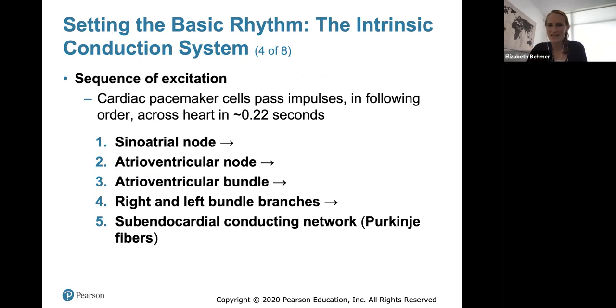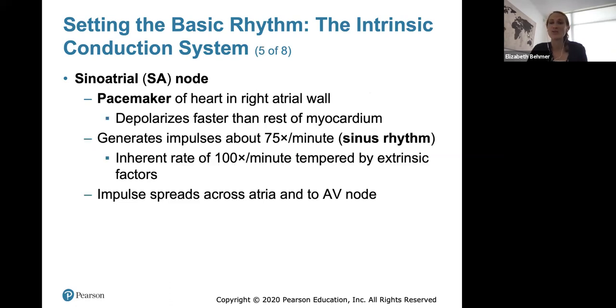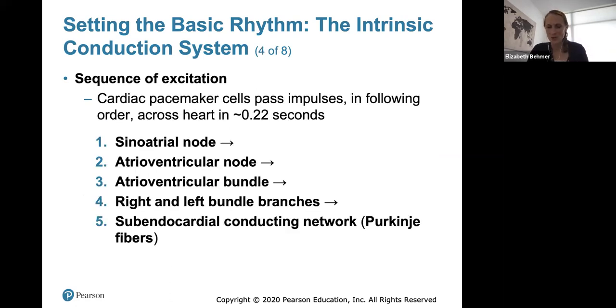The sequence of excitation: your cardiac pacemaker cells will pass impulses in the following order, which you should know, across the heart in about 0.22 seconds. They start in the sinoatrial node, which is the pacemaker of the heart that starts the heartbeat. Then those pacemaker cells pass this impulse of excitation to the atrioventricular node. The atrioventricular bundle passes it to the right and left bundle branches, and then it gets passed on to the Purkinje fibers. So you should know that order, and we're going to go through that order right now a little bit.